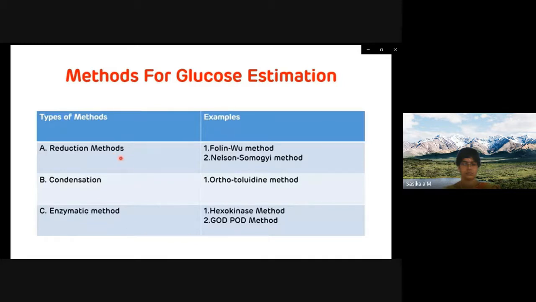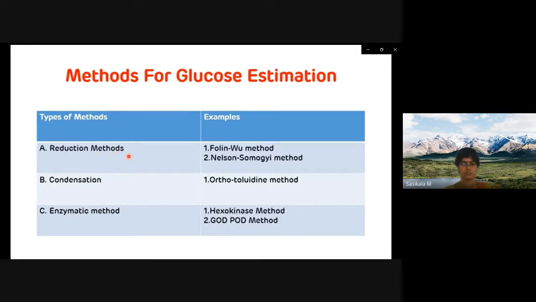While in estimation of glucose by the reduction method, there will be interference by various reducing substances like uric acid, bilirubin, and vitamin C. So it will not measure the true glucose value. That is one of the disadvantages of the reduction method.